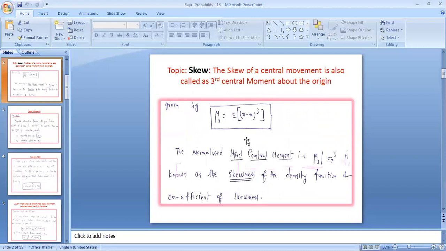If you find the nth moment about the origin or the nth moment about the mean, then they are called moments.